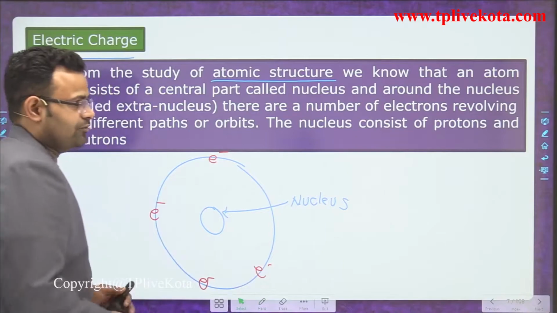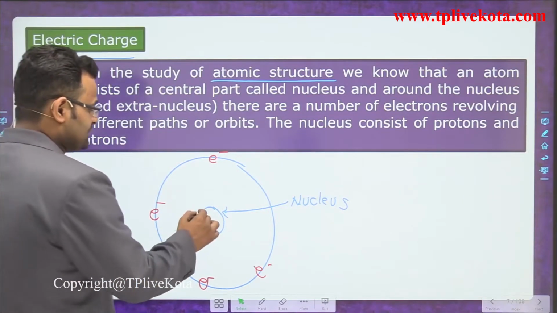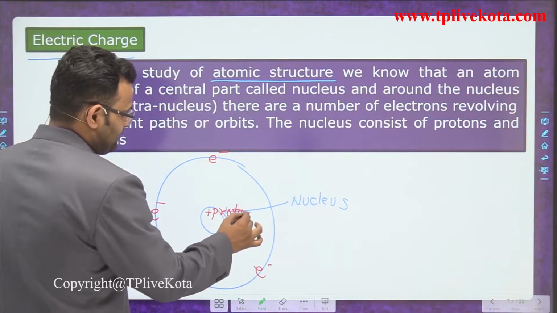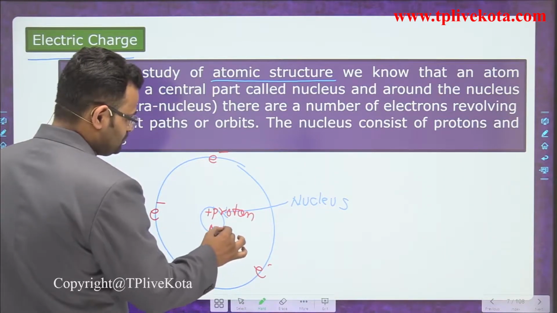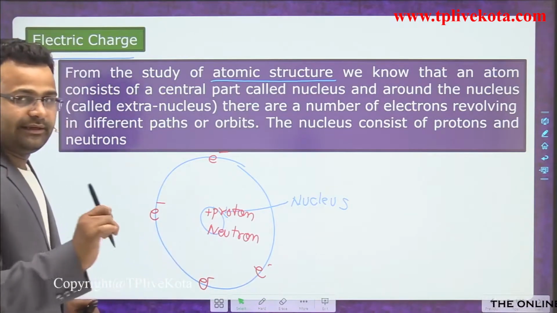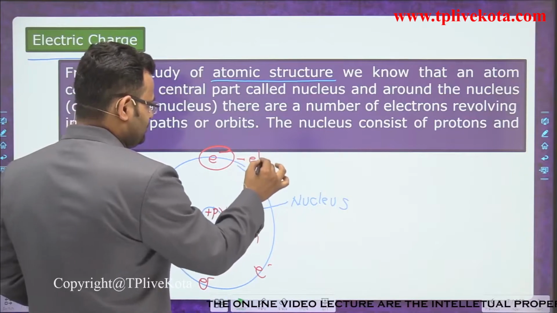Now basically the nucleus contains two types of particles, a proton and a neutron. These two particles are available in the nucleus, and the outer shell is called the electron.